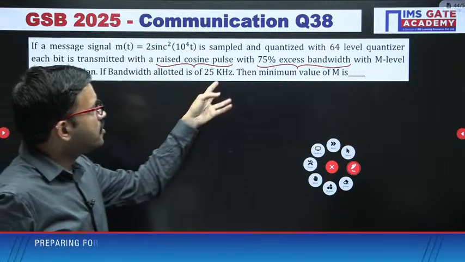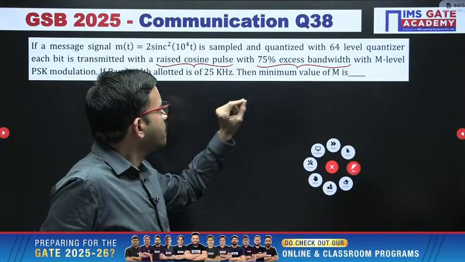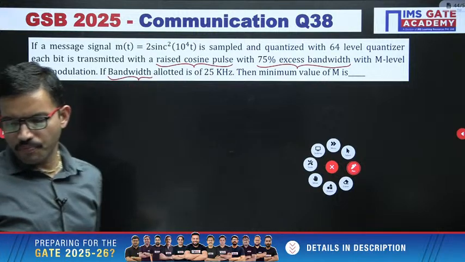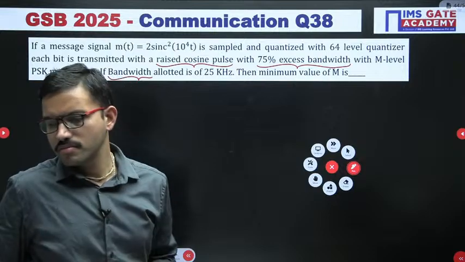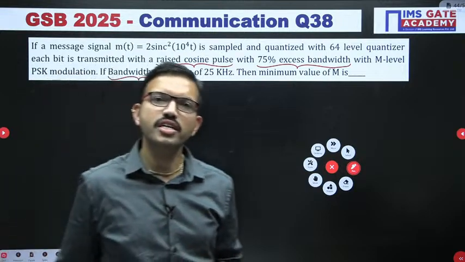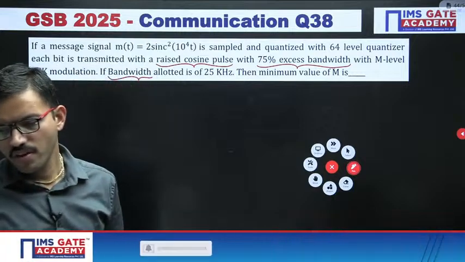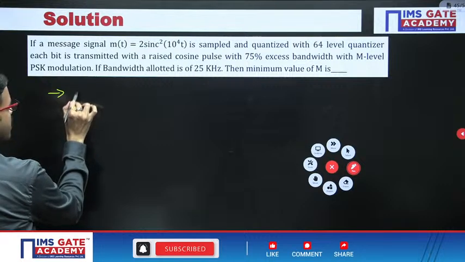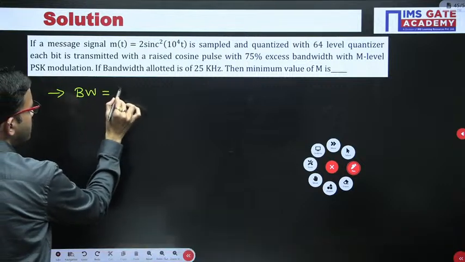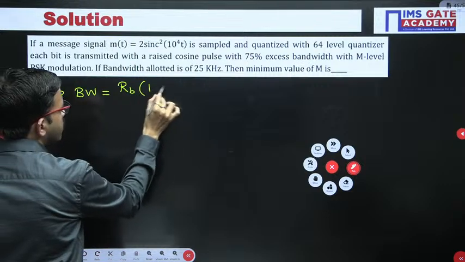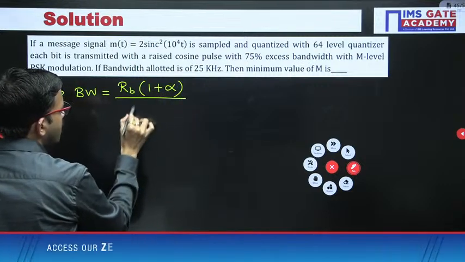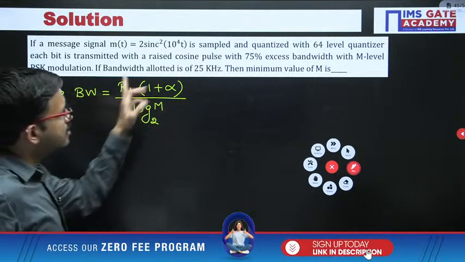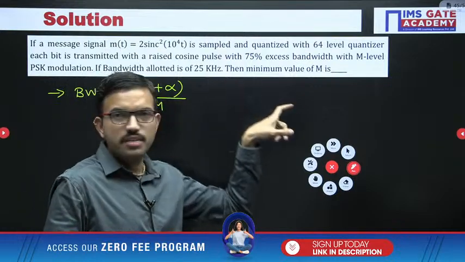Whenever you get this, the standard bandwidth formula is RB into 1 plus alpha divided by log m base 2. I am just giving the hint regarding the bandwidth formula. When you have the raised cosine spectrum, it is RB into 1 plus alpha divided by log m base 2. This is the formula whenever raised cosine spectrum is given or roll-off factor is mentioned.